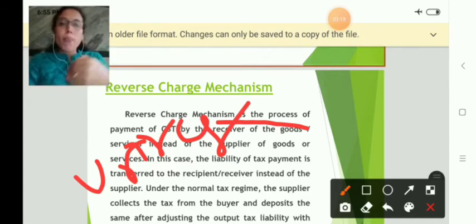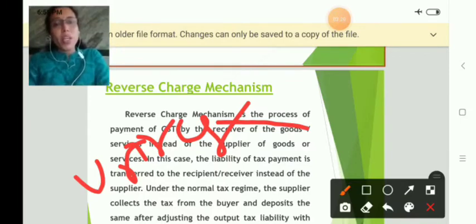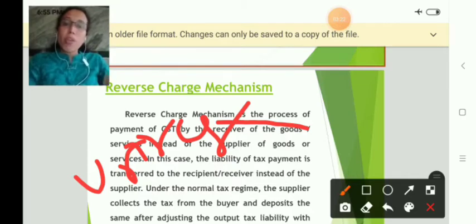So who will be the supplier when the agriculturist sells the crops to the shopkeeper? Here the agriculturist will be the supplier of goods, right? But the agriculturist cannot levy the tax. Why? Because he is not registered under GST, right? In such cases, the tax will be avoided. Either the supplier has to collect or the receiver has to collect the tax, right?